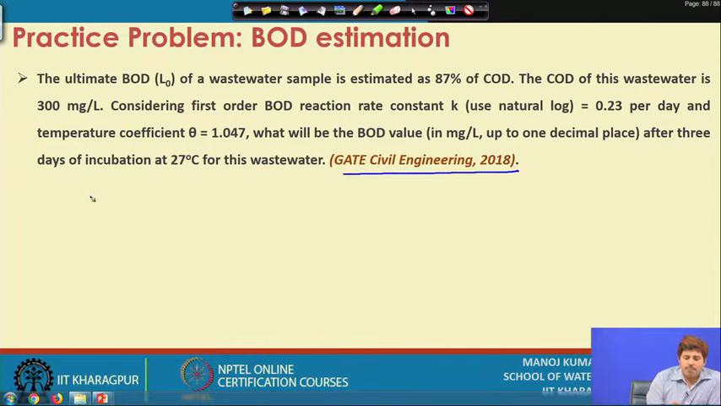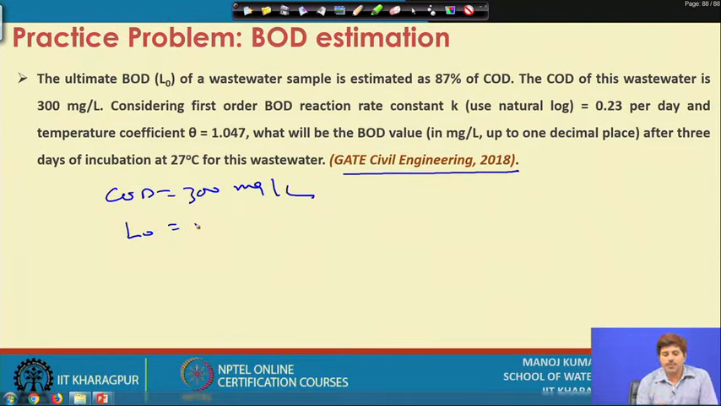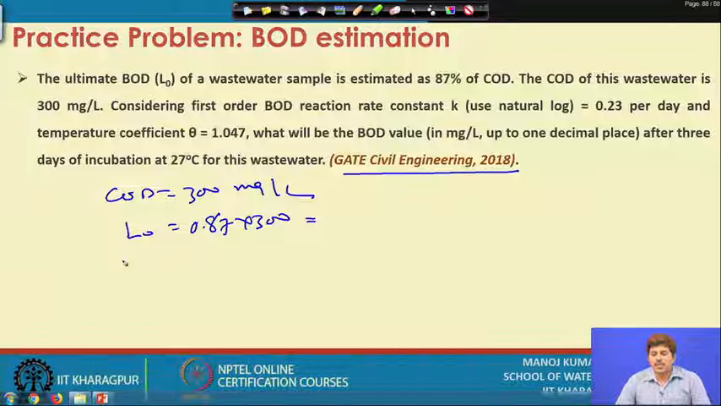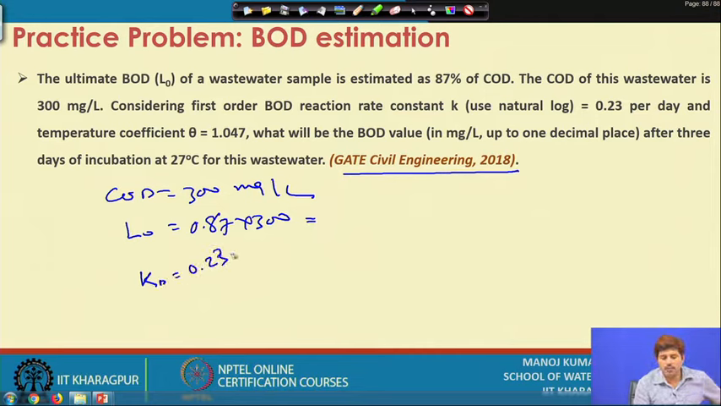So, we have been given the COD, which is 300 milligram per liter, and the ultimate BOD, or L0, is 87% of this. So, 0.87 times 300 will give us the L0 value. Straightforward, the L0 value is given. Considering the first order BOD reaction rate constant at natural log, meaning base e, is 0.23, KD is given as 0.23 per day, and the temperature coefficient is also given.